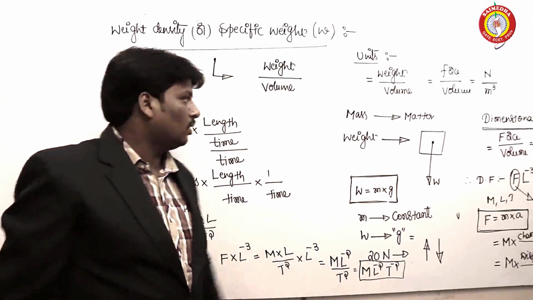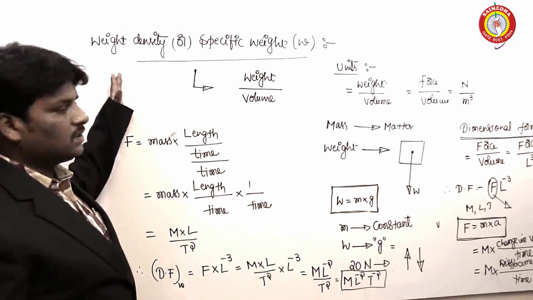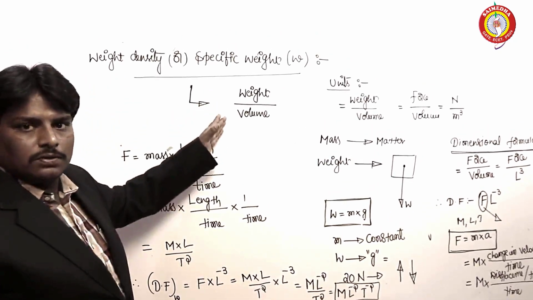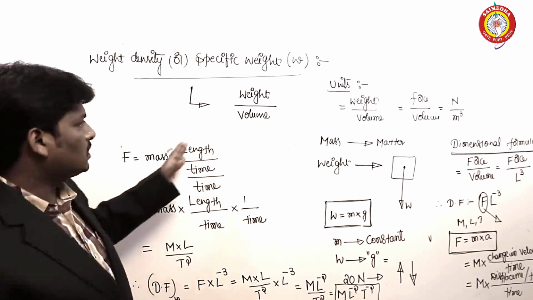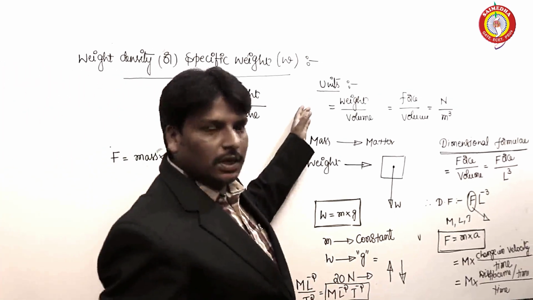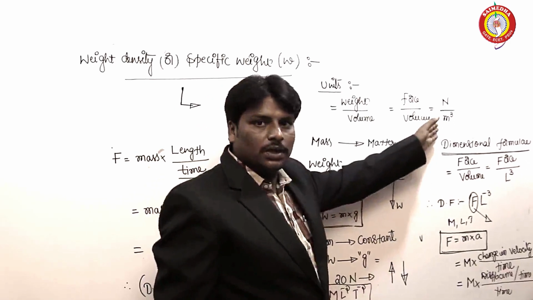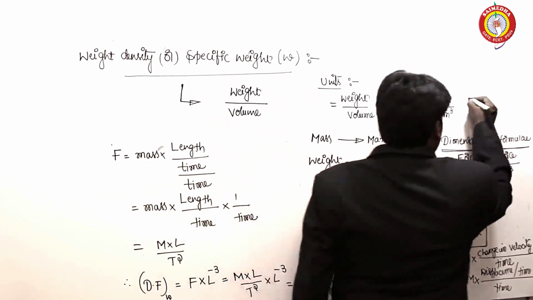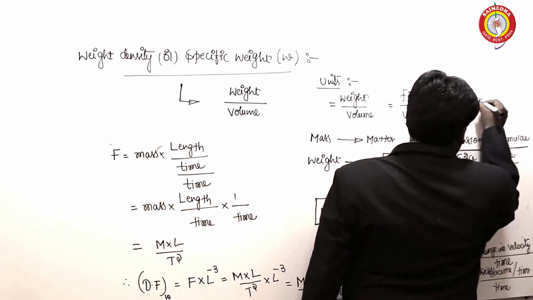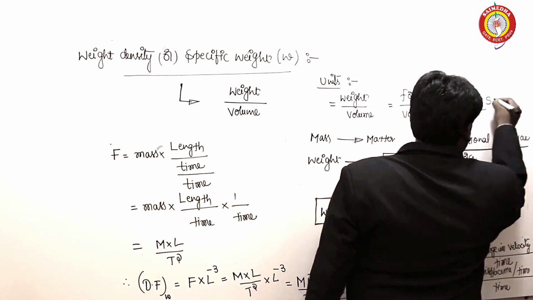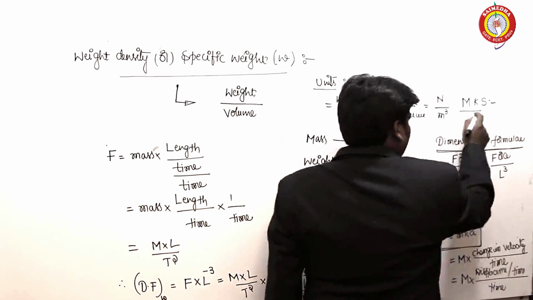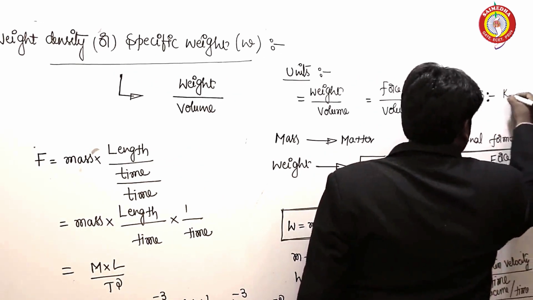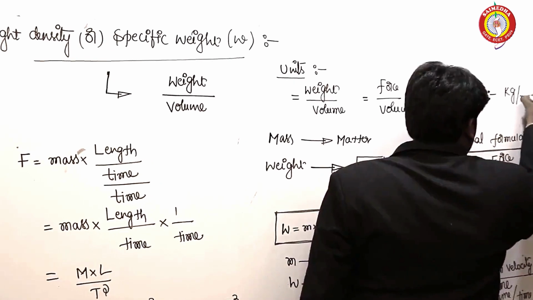Okay? So now, weight density. It is defined as weight of a fluid to its volume. The unit for weight density in SI unit is Newton per meter cube. But in MKS unit, you may feel some surprise: kg per meter cube.